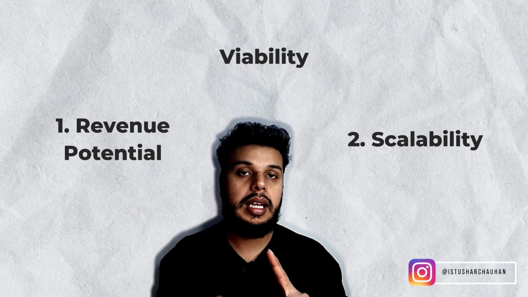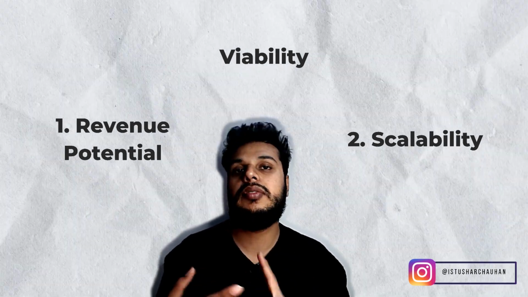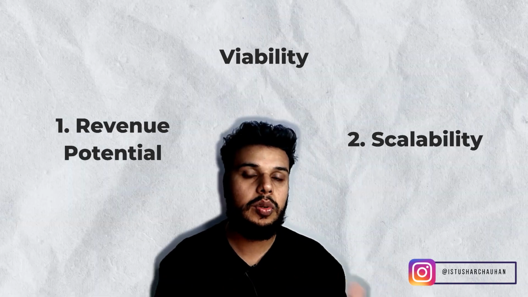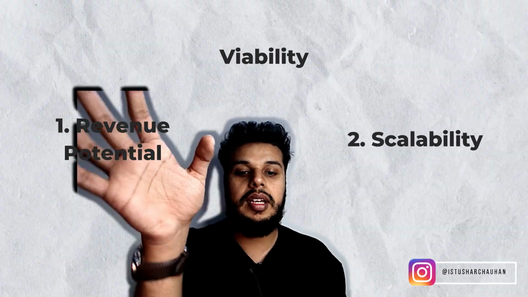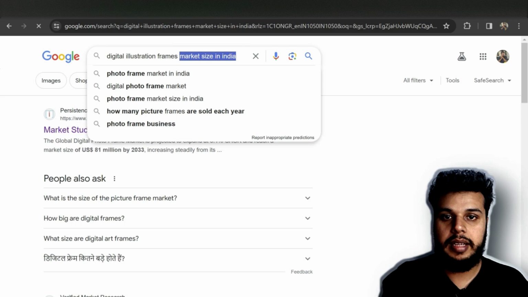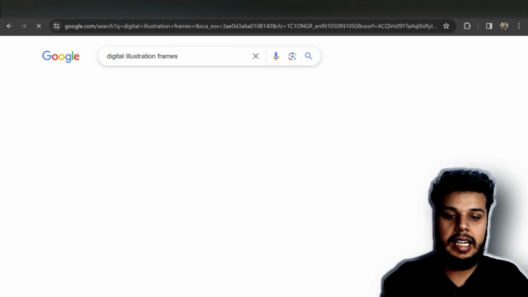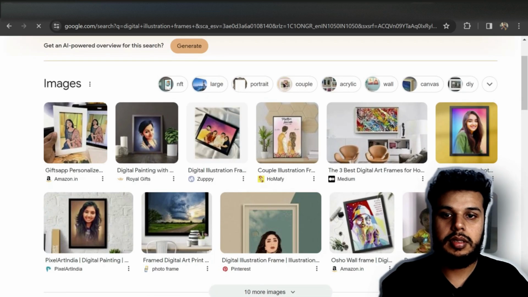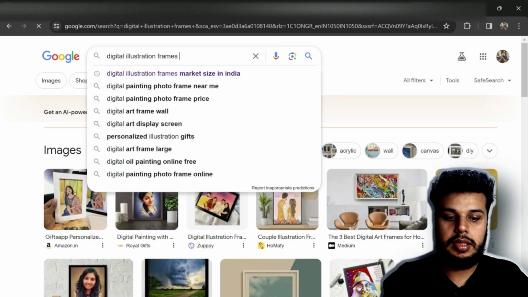So again, the revenue potential for that particular product is what the first link receives whenever you hit the Google search for that particular keyword. That is what we are going to do over here. We already have it copied. So this is it: digital illustration frames in India. Let's add personalized as well.